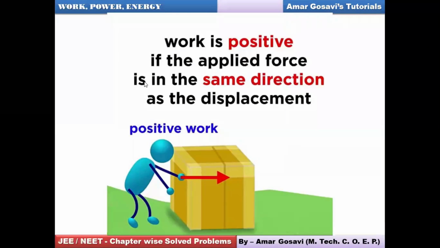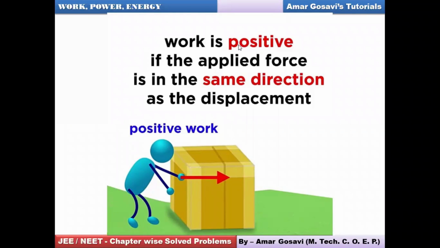When do we say work is positive? If the applied force is in the same direction as that of displacement. That means you're applying force, say, along the positive x-axis and the displacement is also along the positive x-axis. Then such work will be called positive work. Please make a note of it. Once you are done with it, let me know so that we can move ahead.